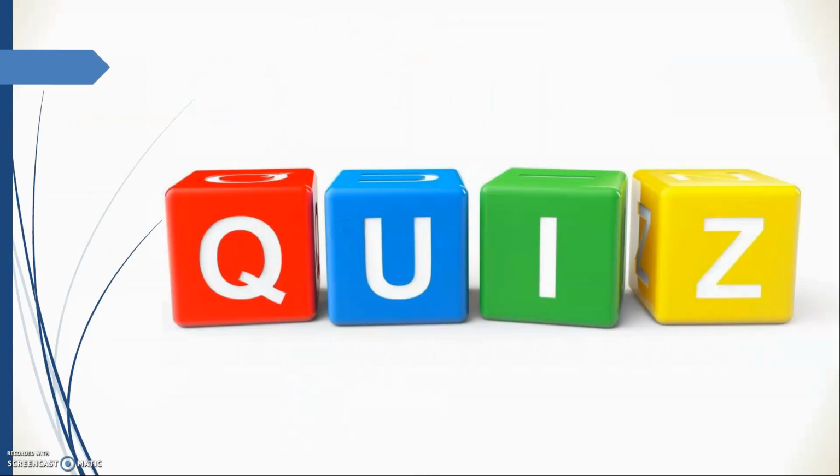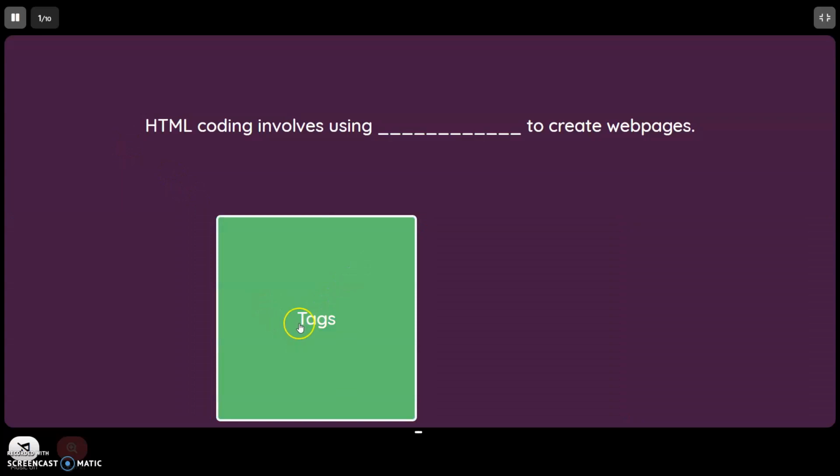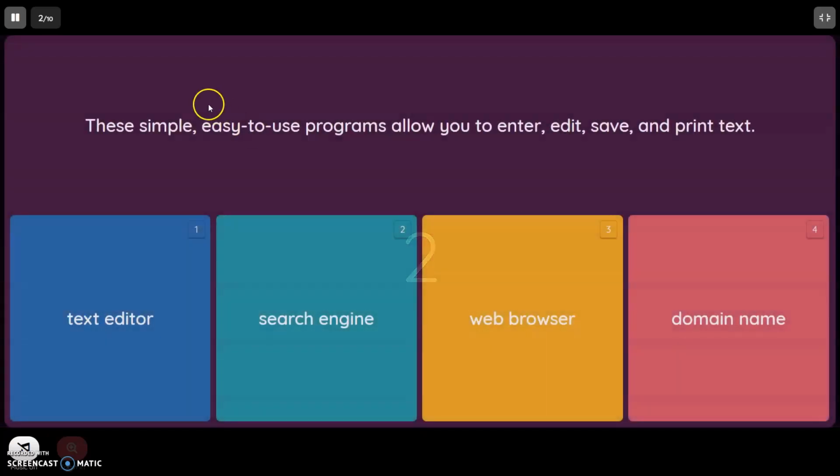Now it's quiz time, so we're going to be doing a short quiz. HTML code involves using what to create web pages? Dash, quotes, tags, labels, or tabs? So they use tags. Every HTML code uses tags.